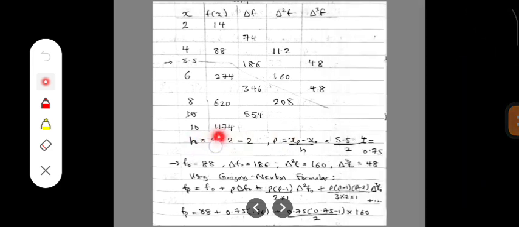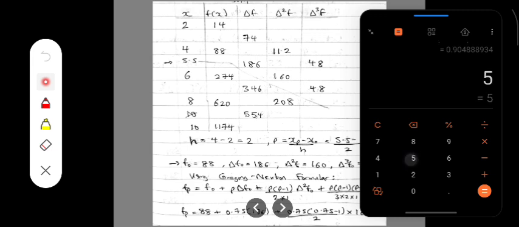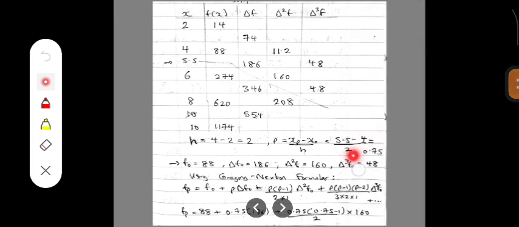Then our h is the constant range between consecutive values in the s, that is 4 minus 2, 6 minus 4, 8 minus 6, which is equal to 2. Now our p is equal to s subscript p minus s subscript 0, divided by h. Here s subscript p is 5.5, minus the value above it, our s subscript 0, which is 4, divided by 2. So 5.5 minus 4 gives 1.5. Now 1.5 divided by 2 gives 0.75. That's the value for p.